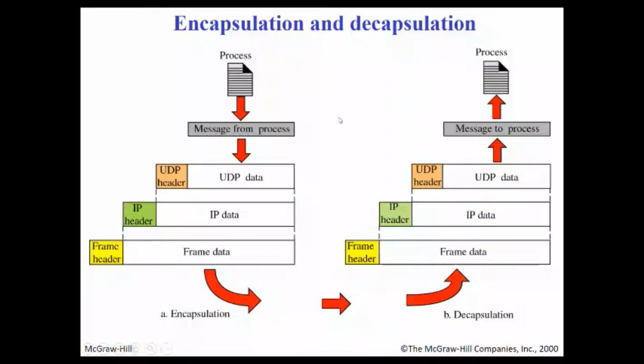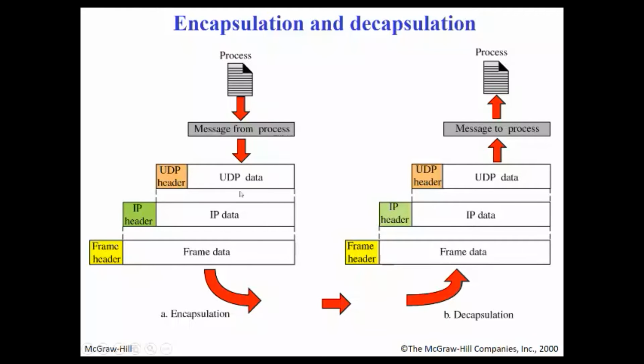Now this is again the process of encapsulation and decapsulation. This is the concept which we've already studied in the initial lectures also. So let us understand, this is the process where the data or the message has been written. Then UDP encapsulates the data with a UDP header, and if it's TCP, it will be encapsulated in a TCP header.